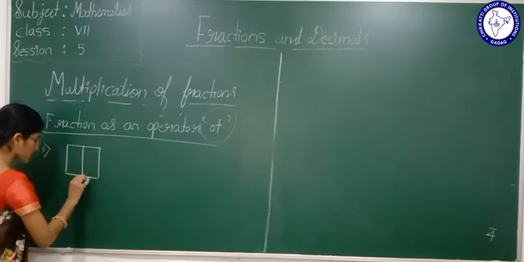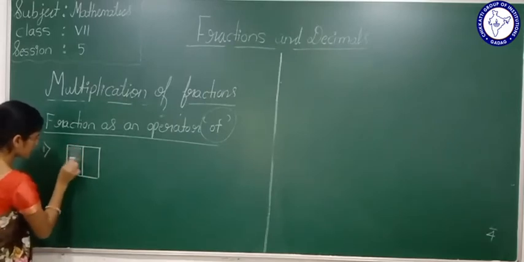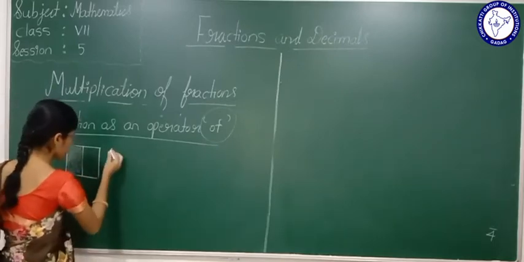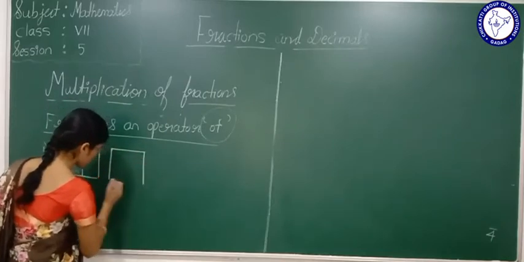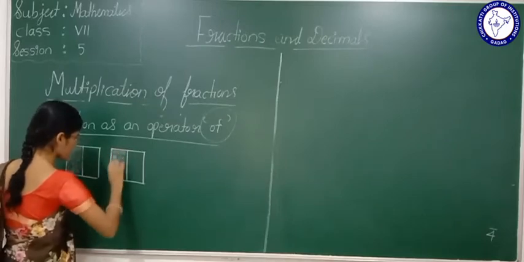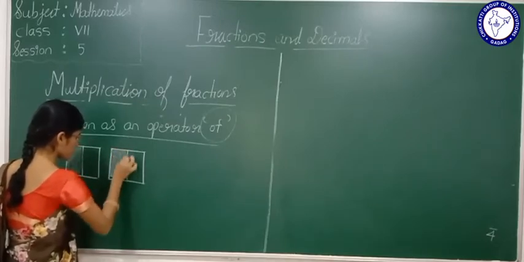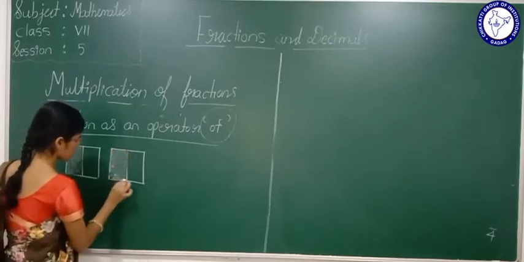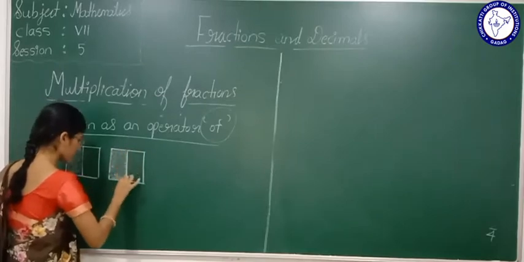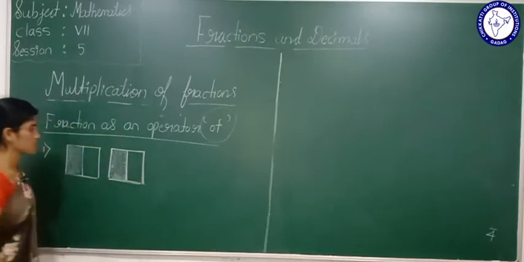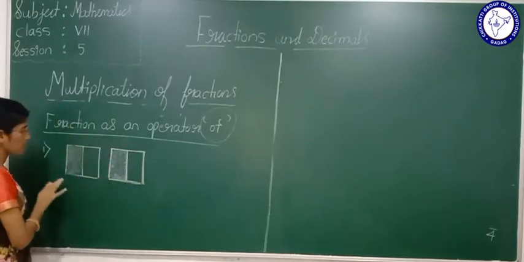This is a square, okay? Now see here, this is a square.